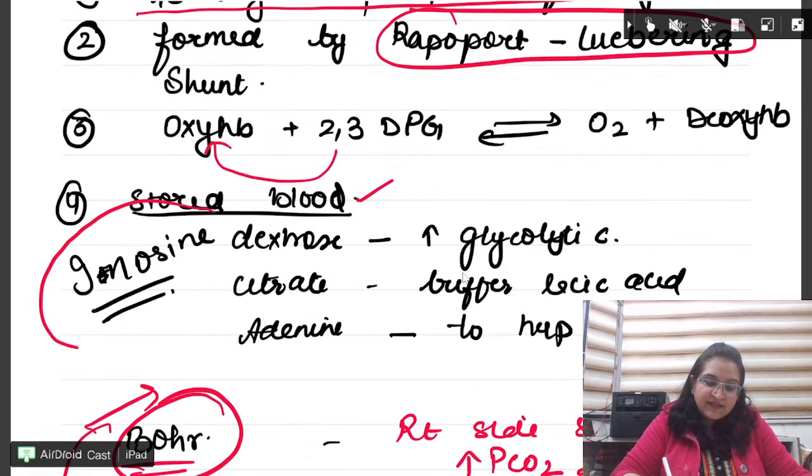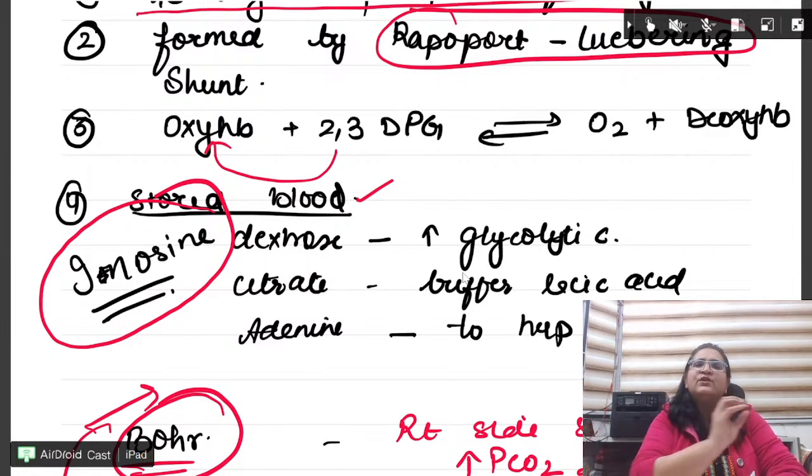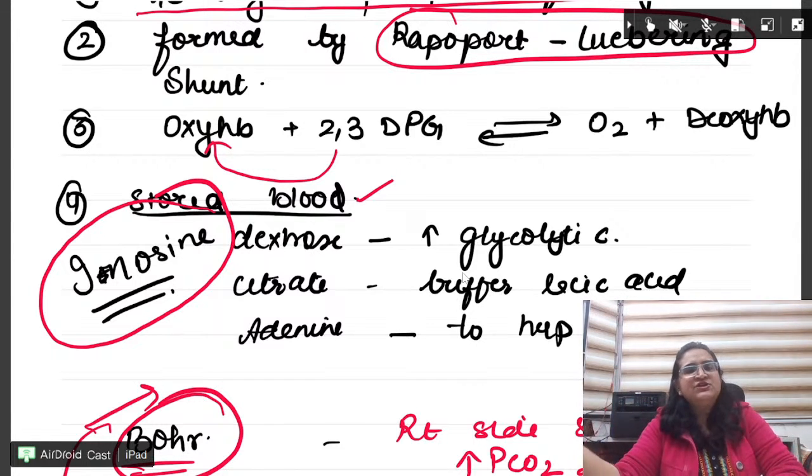So in stored blood, we have to provide a source of 2,3-DPG. If 2,3-DPG is not there, the RBC becomes like an oxygen bomb. 2,3-DPG is just like a person who will go to the hemoglobin and say, give oxygen. When 2,3-DPG dies, the oxygen remains with the hemoglobin.